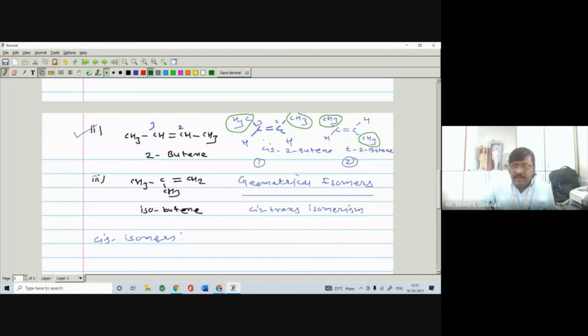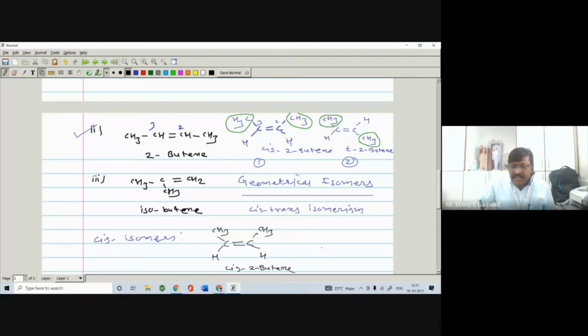So when the similar groups are on the same side of the carbon-carbon double bond, it is called a cis compound. For example, with a carbon-carbon double bond, here the similar group is CH3, and here is H and H. So it is cis-2-butene.